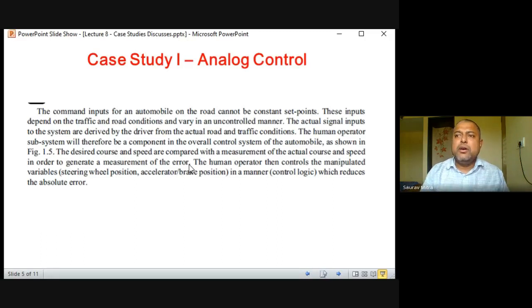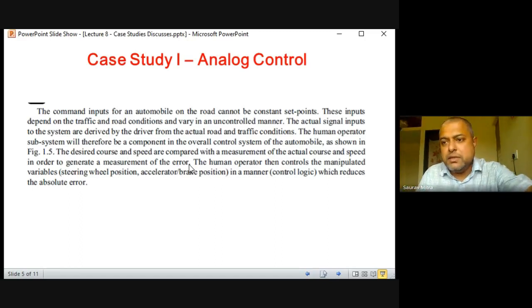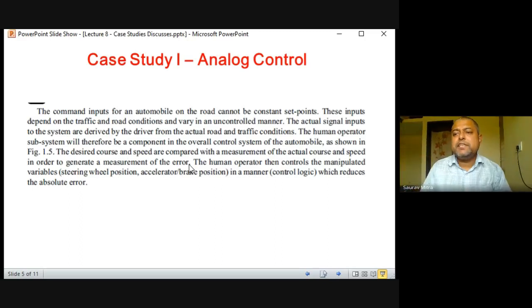So speed will increase. Or if I want to turn left, I will give a left indicator, or I will just rotate the steering to the left side. The car will understand it and rotate left. So continuously I am changing the control input or command input given to the vehicle. That's why it is said that the desired course and speed are compared with the measurement of the actual course and speed. There is the actual output, and it will generate an error signal. This error signal will go to the controller, and the steering wheel position, accelerator and brake position are manipulated by the control logic in a manner which reduces the absolute error.